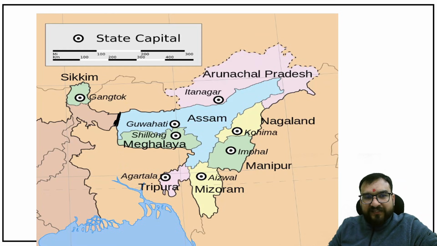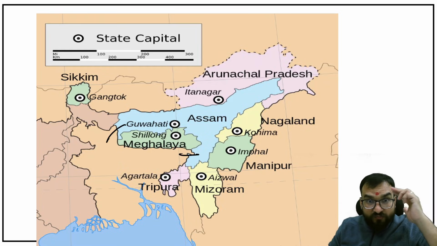Then when you will see Assam, it is getting connected with Bangladesh from here, from above Bhutan, try to understand, and then Meghalaya in between. Right, from here also it is getting a pathway to Bangladesh. So Assam is connected from two sides. This way you have to see this.